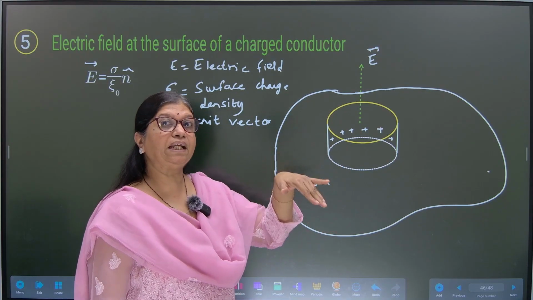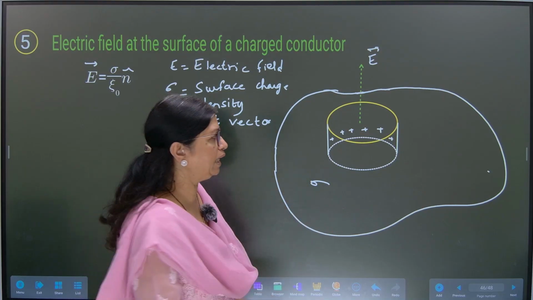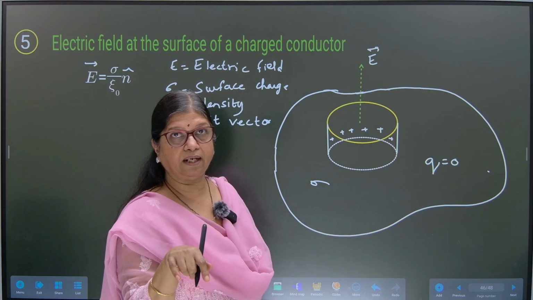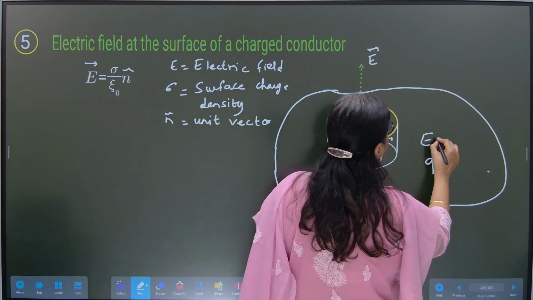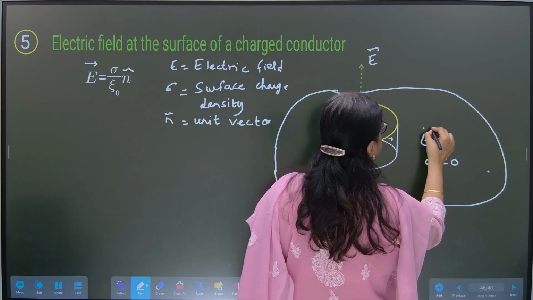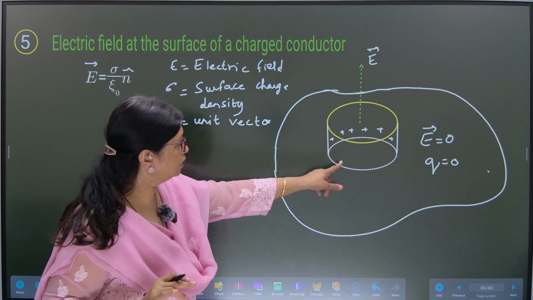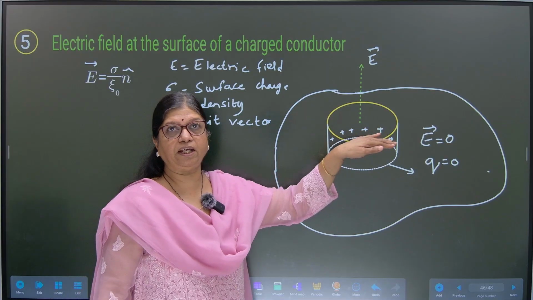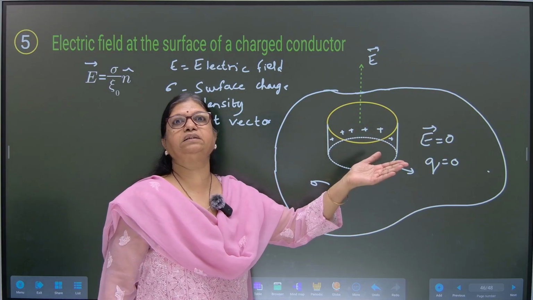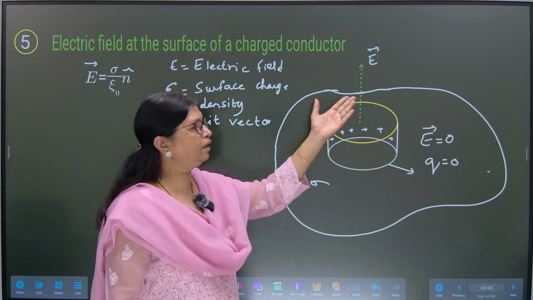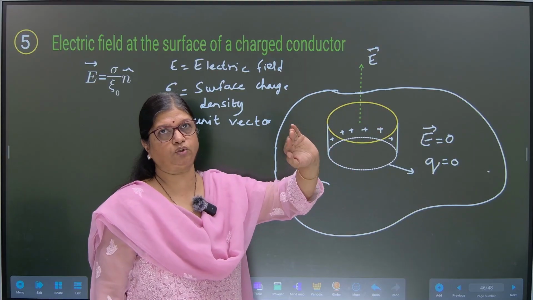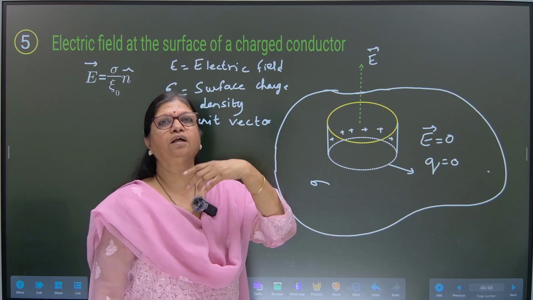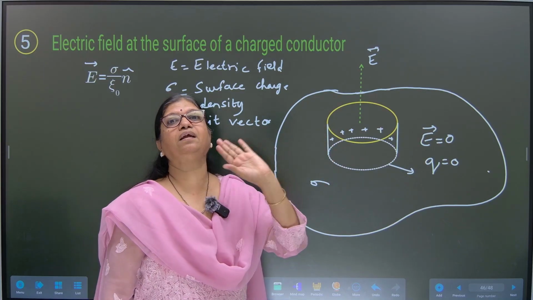Why? Because charge does not reside inside the conductor, and the electric field is also zero inside the conductor. For the upper surface, the electric field is due to the charges on the upper surface of the conductor.